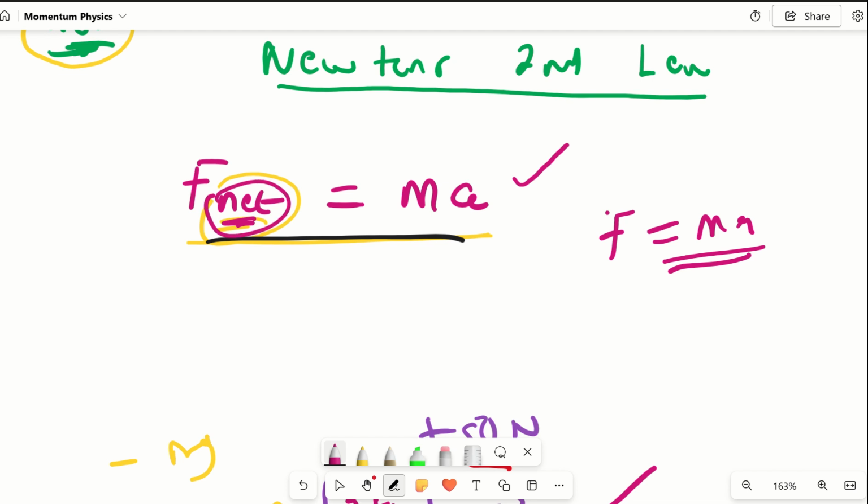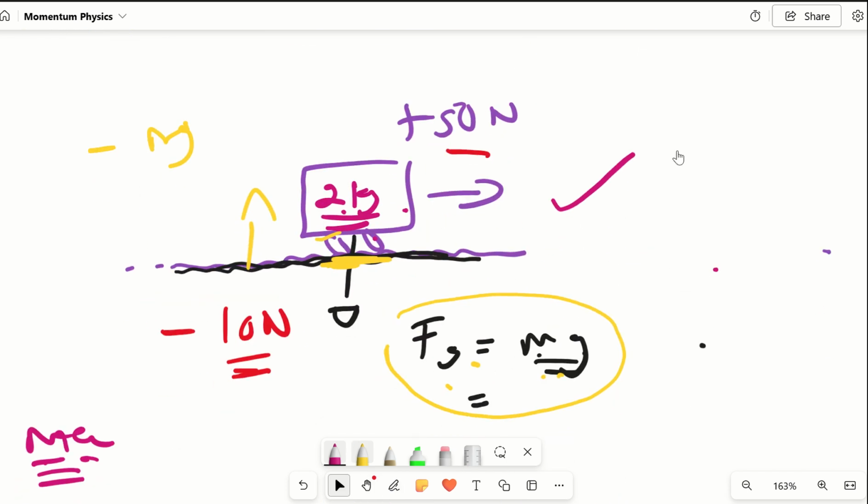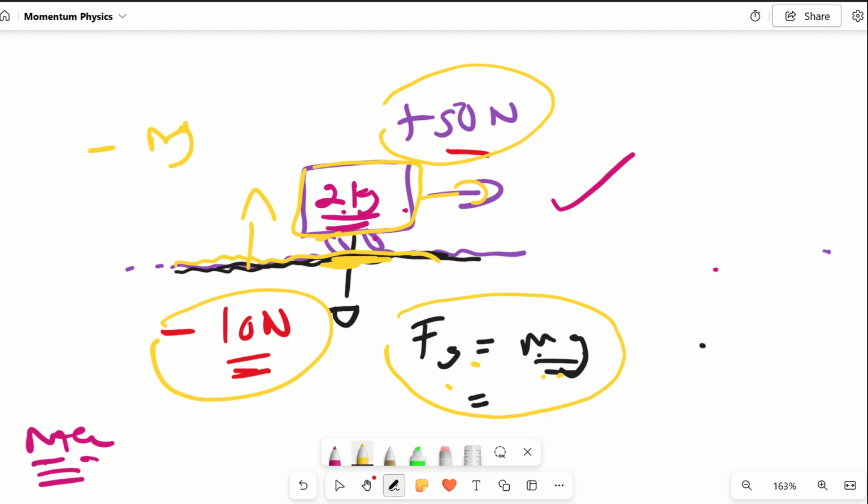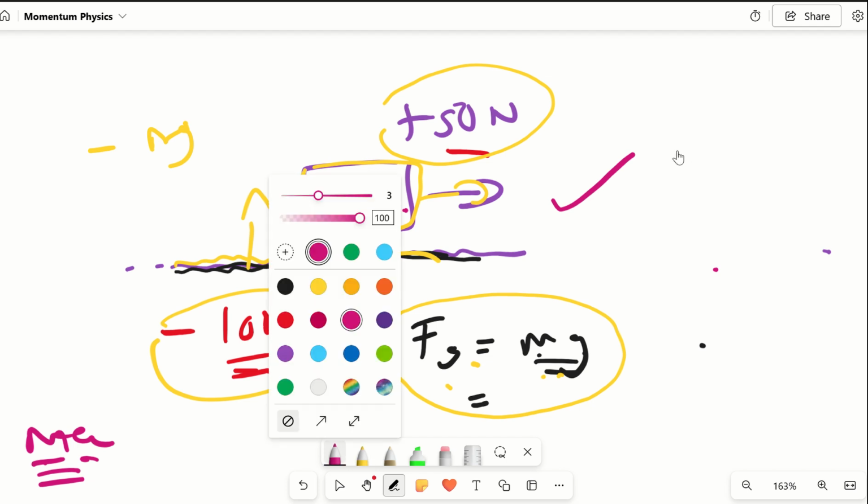It means all of the forces acting on an object. I used an example: take this trolley. This trolley is moving in that direction, and there was a force of 5 newtons applied onto it. Since this object is moving on sand, and sand resists motion, there's a frictional force of minus 10 newtons there. So those are the two forces acting on the object: applied force and frictional force.